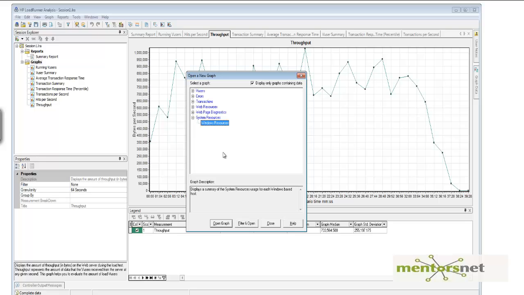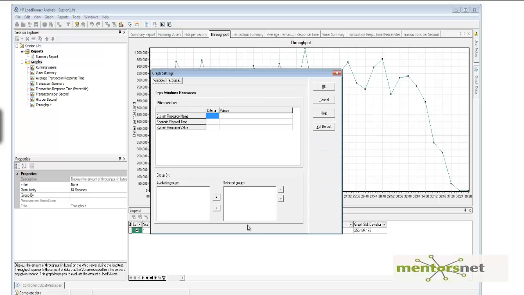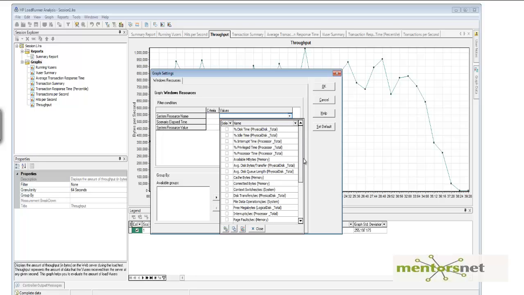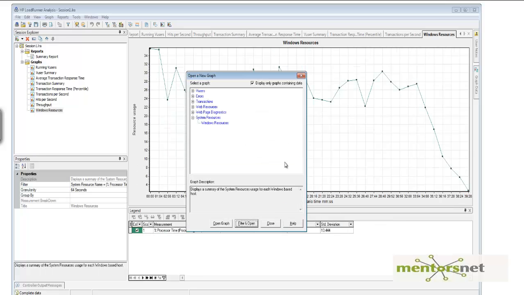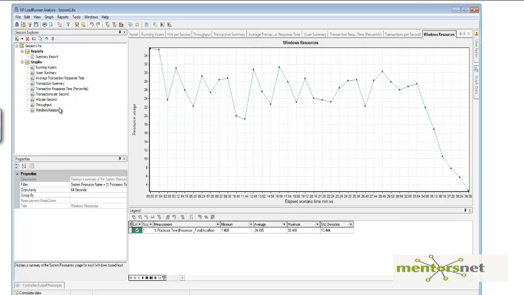Let's go to system Windows, and here I'm going to filter and open, and just choose processor time. Now this is the Windows processor time. Let's rename it to CPU time. It looks like the system is okay, only 30% is used, and we don't see any CPU bottleneck over here.